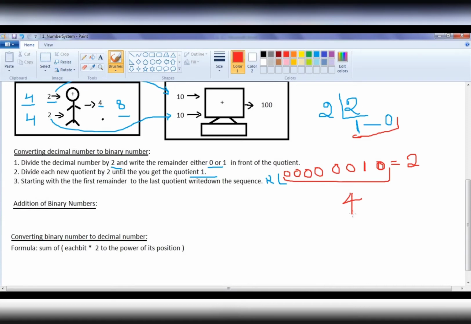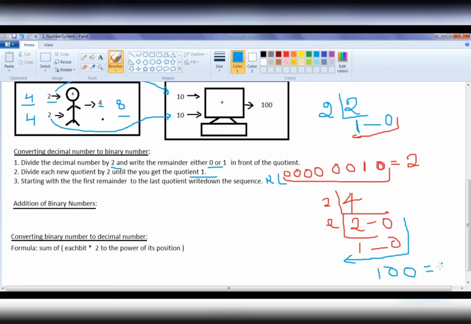So 4, you write a 4 divided by 2. 2 2s are 4, remainder will be 0. Then 2 1s are 2, remainder will be 0. Then what we have to do? We have to write the sequence from first remainder to the last quotient from right to left. So we write here 0, 0, 1.